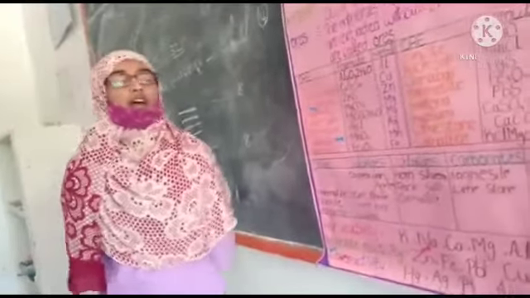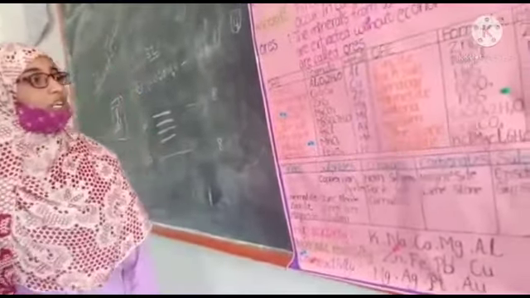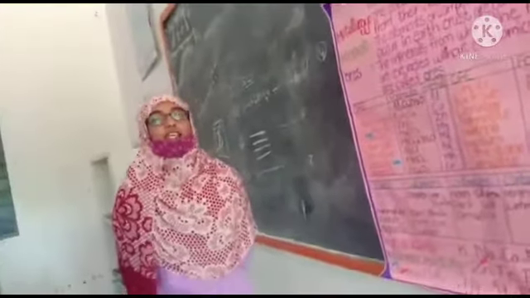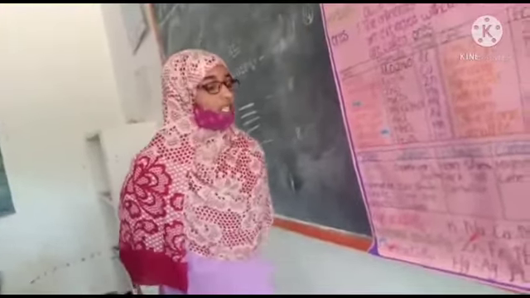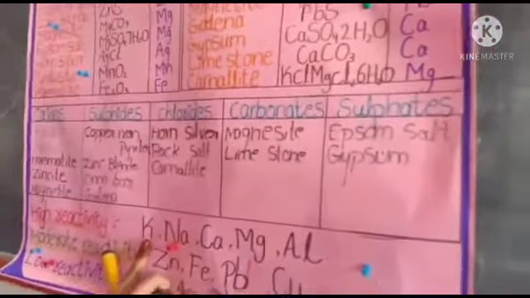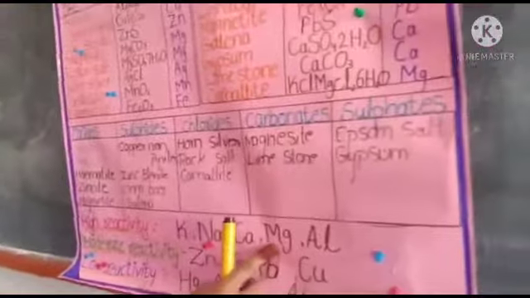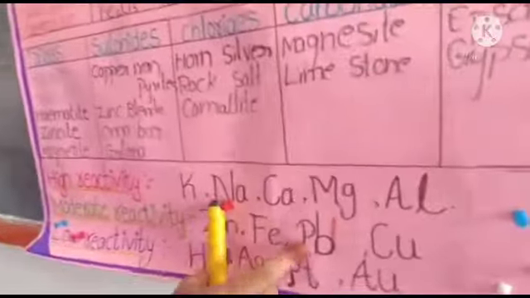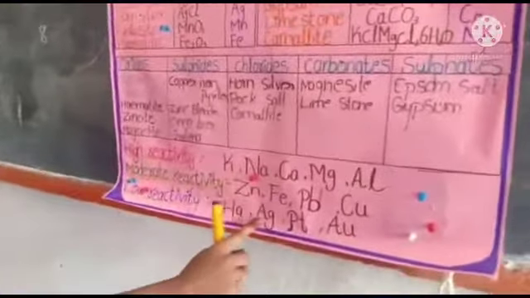Here we already know that metals are either less reactive or highly reactive. Here we arrange the metals in the activity series. So what is the activity series? The arrangement of the metals in descending order of their reactivity is called the activity series. So high reactivity: potassium, sodium, calcium, magnesium, aluminium are the highly reactive metals. Zinc, iron, lead, copper are the moderately reactive metals, and mercury, silver, platinum and gold are the low reactive metals.